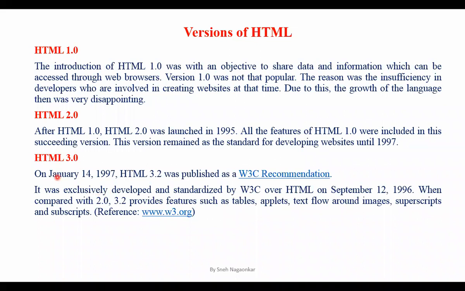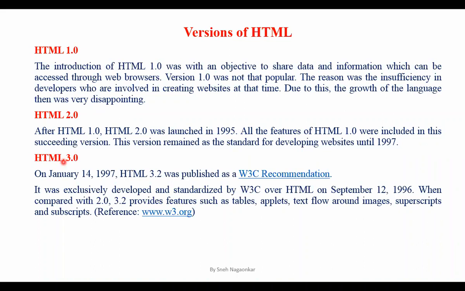See, then HTML 3.0 was invented in 1997. Who worked more on it? The W3C team worked on it, okay? And they went on developing some new versions, right? They compared 2.0 and 1.0, and what was not there in 1.0 and 2.0, they included in version 3.0.